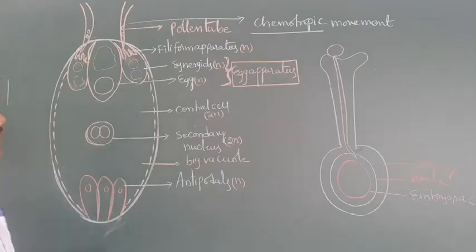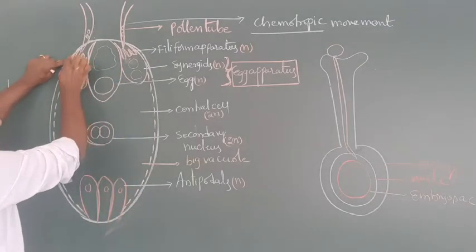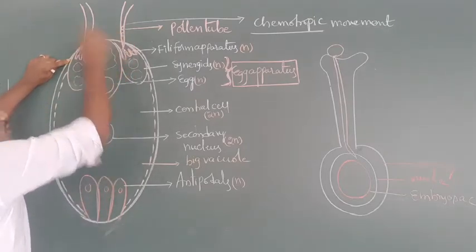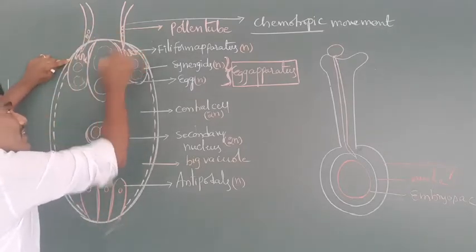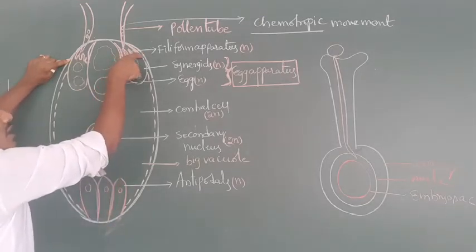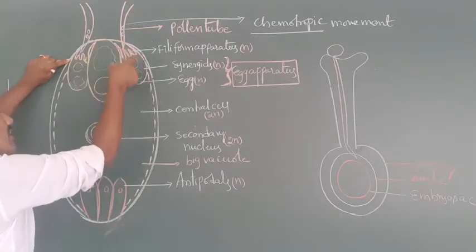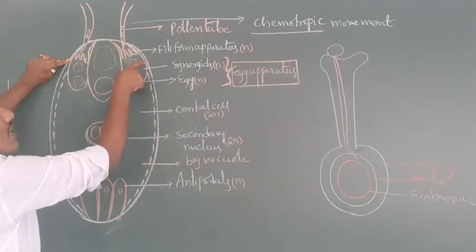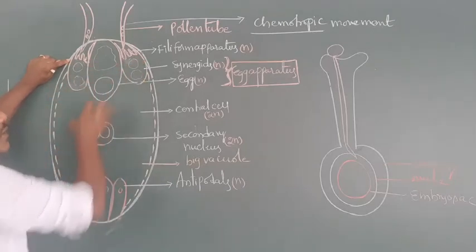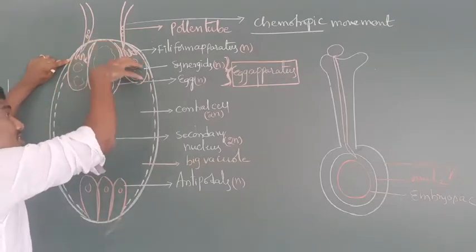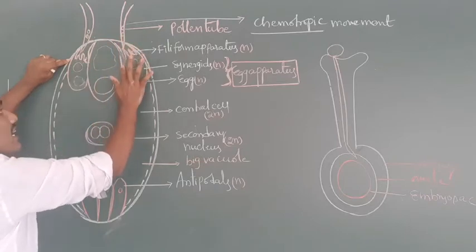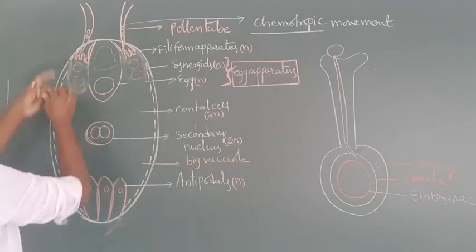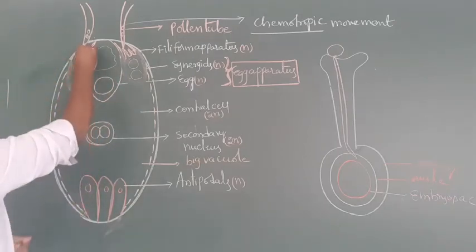Next one. Here, any one of the synergids degenerates when the pollen tube comes near to the egg apparatus. The pollen tube enters into the embryo sac through the degenerating synergid. Here, the pollen tube has entered.